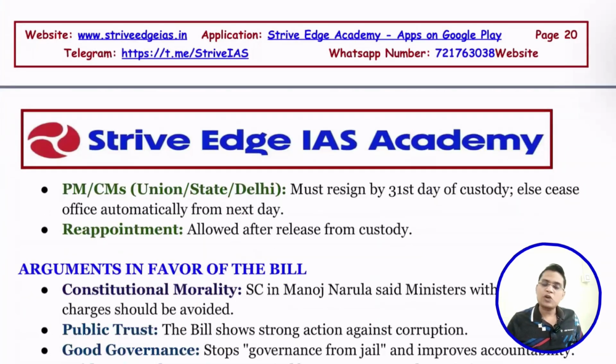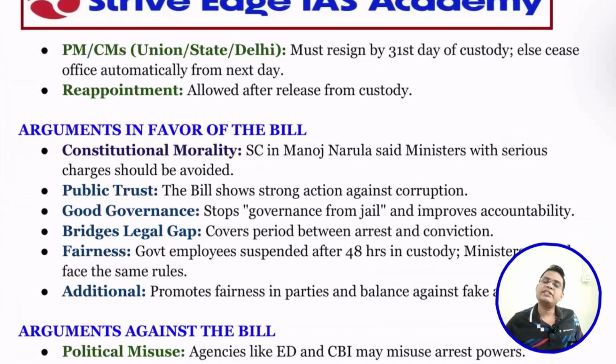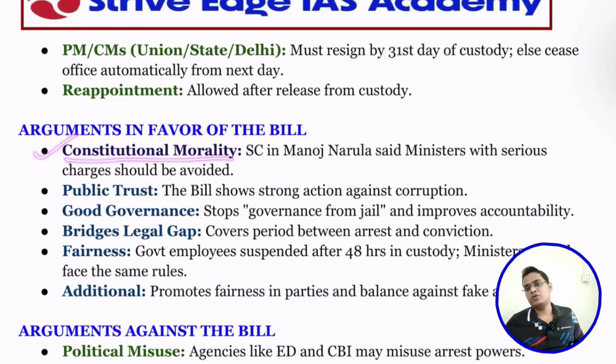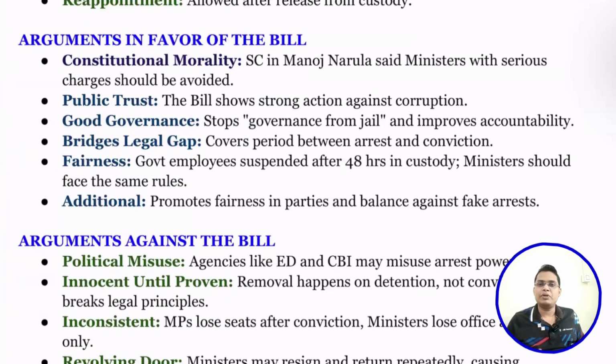Okay, so the arguments in favor. Do we need this kind of bill? Some people say constitutional morality. According to our constitution, those who are facing severe crime, having imprisonment of more than 5 years, and are arrested for 30 days, should not hold the government. Otherwise, it creates a negative image in the mind of the people. A lawbreaker cannot be a lawmaker.